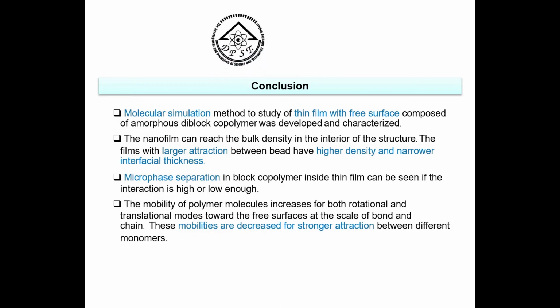This is my conclusion. I thank the PhD scholarship and HUT for the research support.